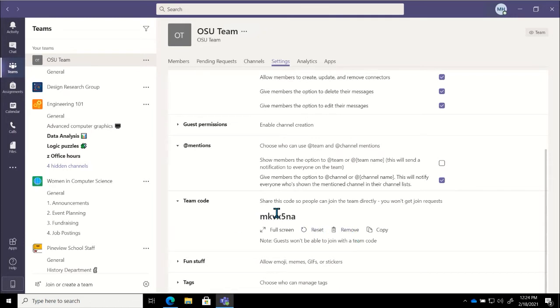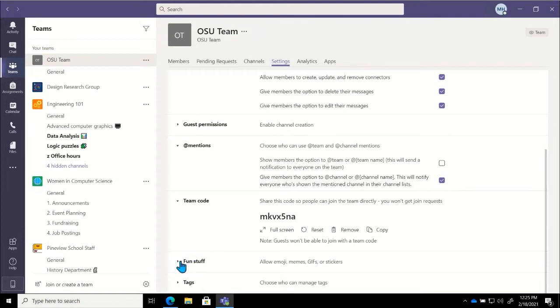After that 24-hour period, I would recommend coming in and using that reset or remove button. Resetting will just change this. Removing deletes it entirely, and you can always regenerate a new one later. But that way, if that code were to get to somebody who didn't necessarily need to be on that team, if they try the code, it will not work. It will let them know that it's invalid.